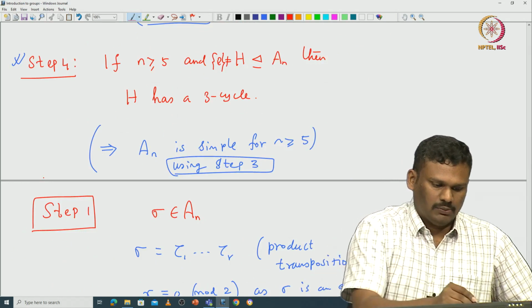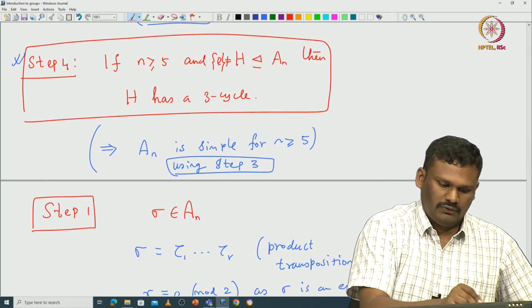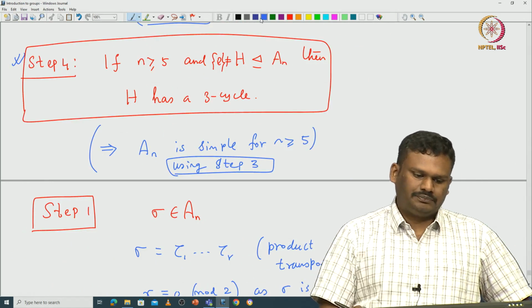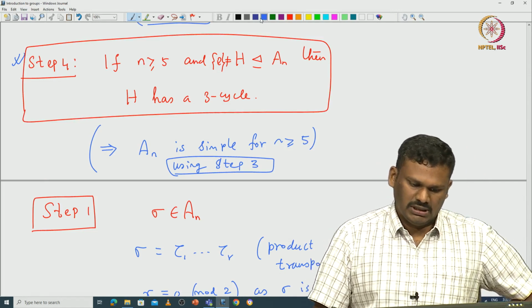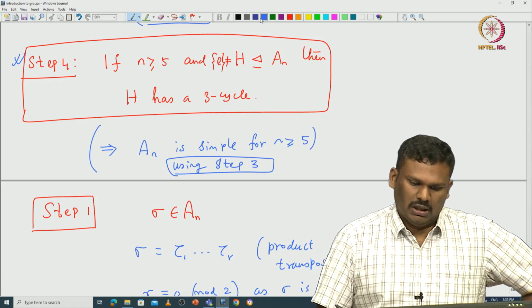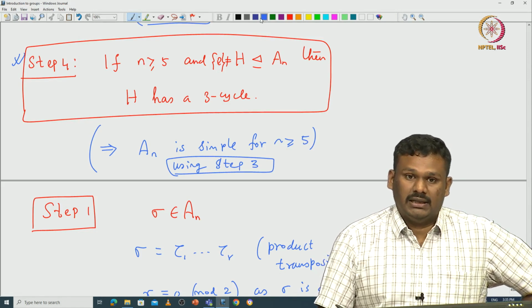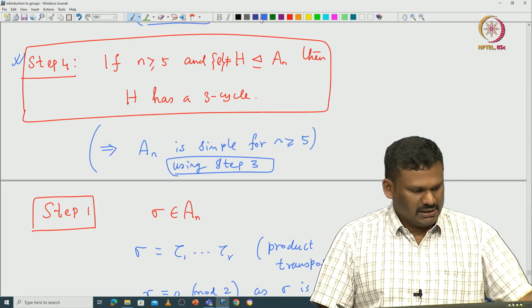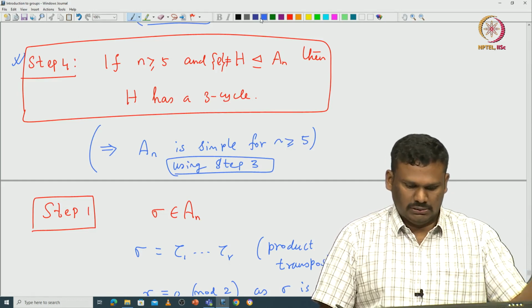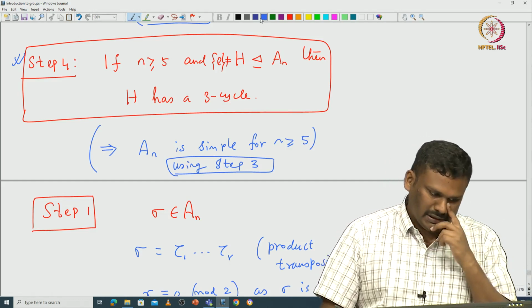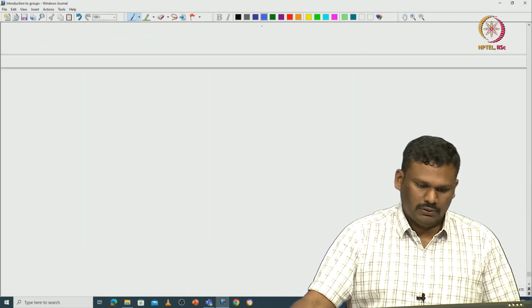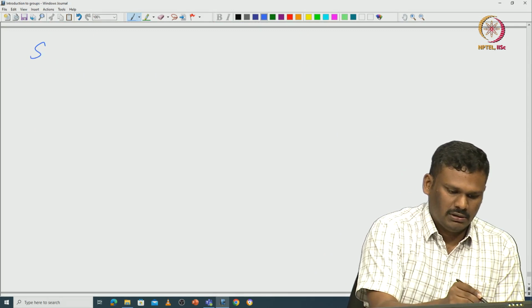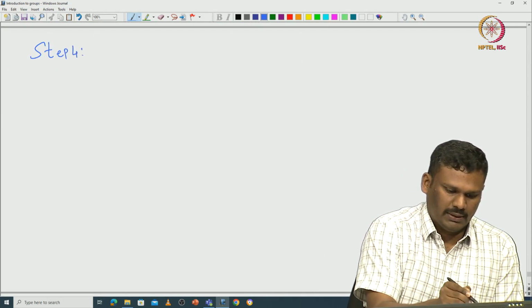So, now we will come to this step 4, which says if n is greater than or equal to 5 and H is a non-trivial normal subgroup, then it must contain a 3-cycle. So, this is actually somewhat involved. Let us go again step by step. We have to use all the results that we have already proved. Okay. So, here is the proof of step 4.